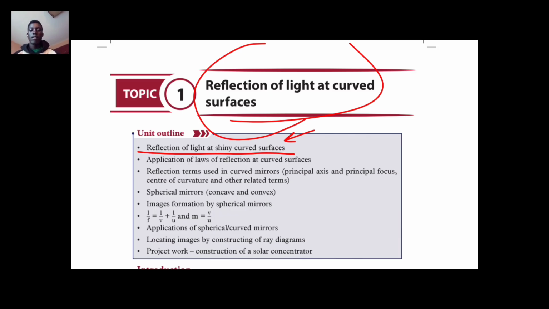The other things that you will also learn is application of laws of reflection at curved surfaces.